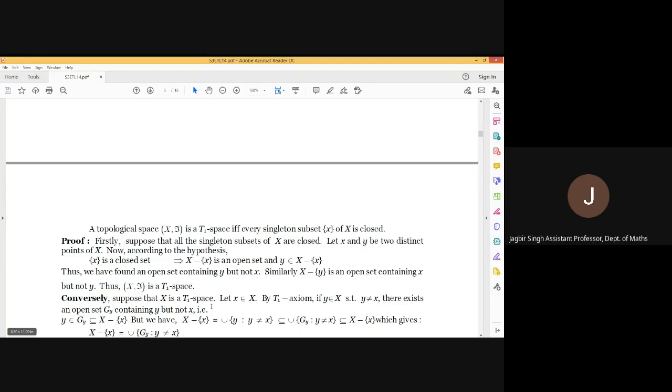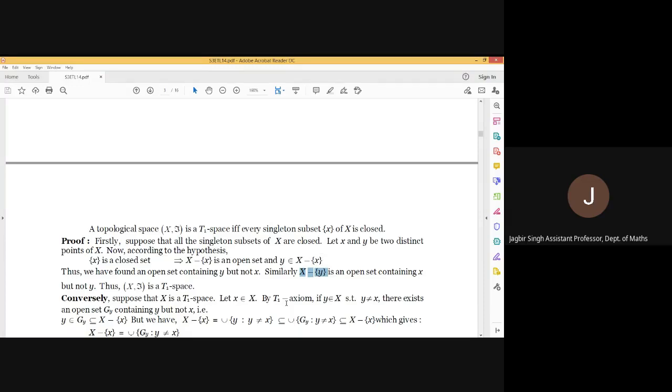And hence X minus {x}, it's an open set. And now it is the complement of singleton {x}, so it does not contain x, but it contains y. And similarly, if we consider X minus {y}, then since {y} is closed, X minus {y} is open, and this set contains x but not y.